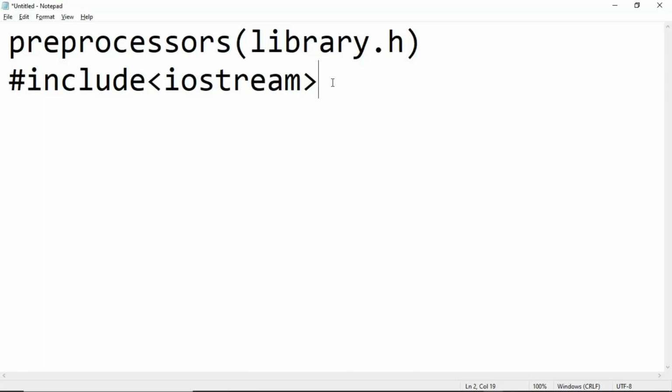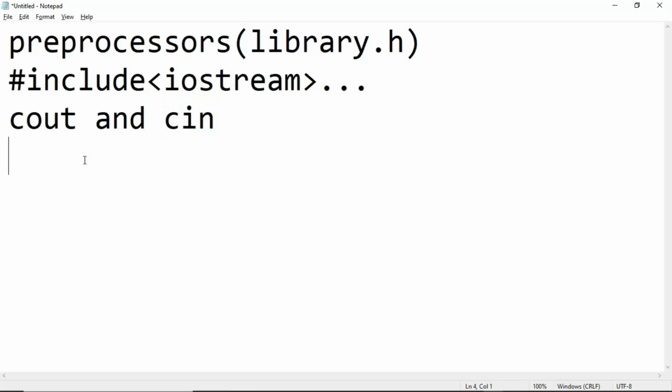This input output stream header basically allows us to call the cout and cin functions. The cout basically signifies send out, or system out, which we're going to use to send out information, a statement, or an instruction to the computer, while the cin is going to be used to receive information from the user, to collect data from the user.